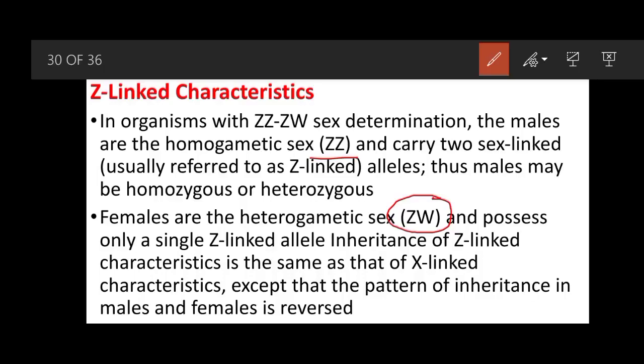We have already learned that in the case of Z-linked characteristics, females are heterogametic and males are homogametic, and females possess only a single Z-linked allele.